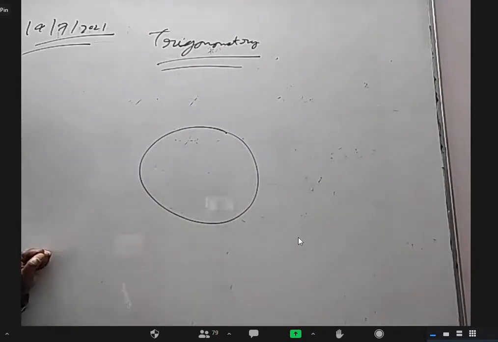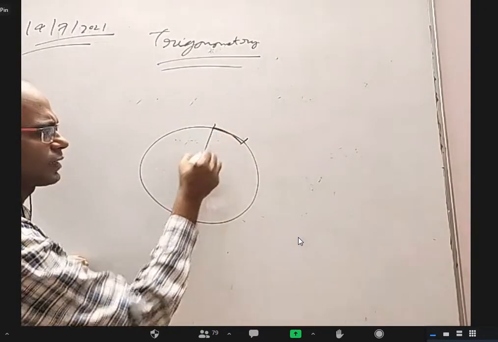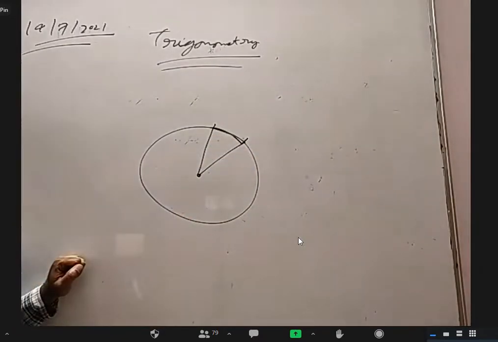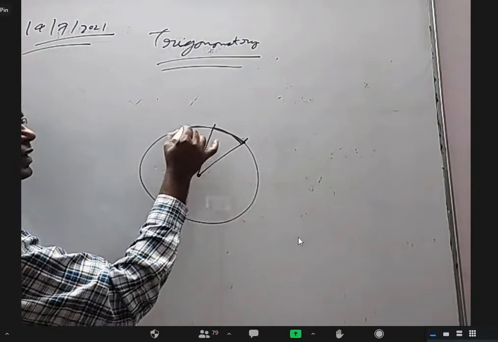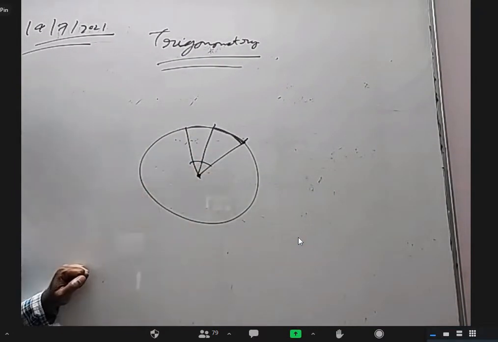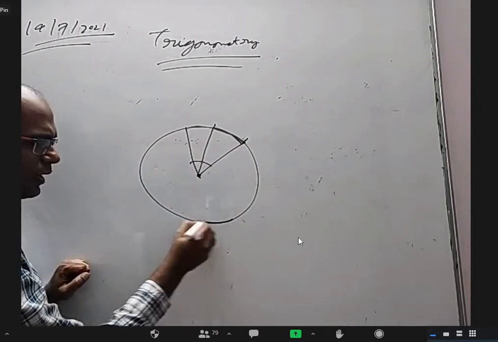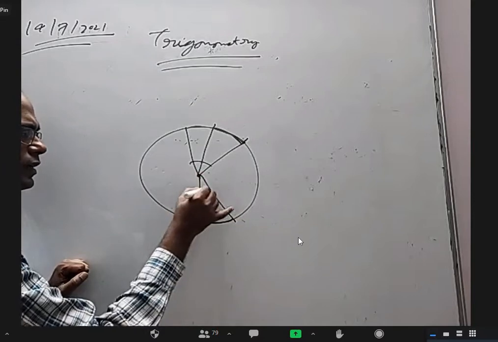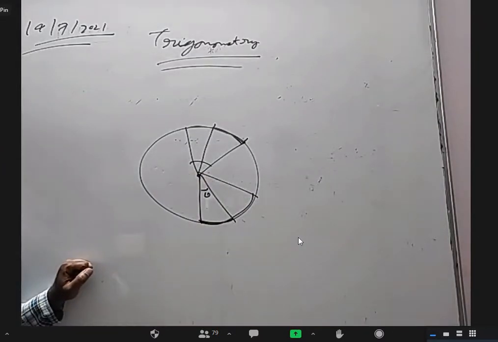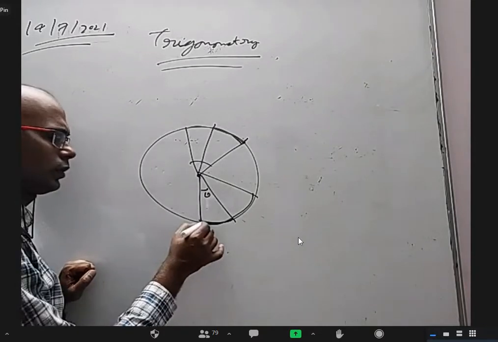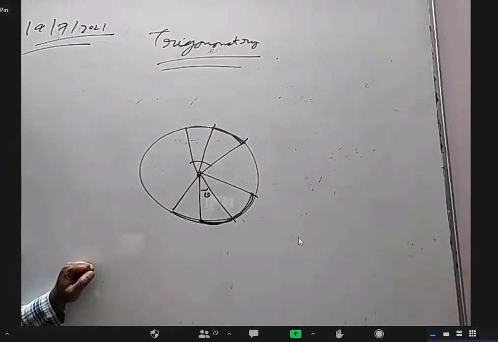Take a circle and take an arc of that. That arc will subtend some angle at the center, correct? If I increase the length of the arc, the angle it subtends also increases, correct? If I take some length subtending some angle theta and I double it, how much does it subtend? It will be 2 theta. And if I triple it, it will subtend 3 theta.